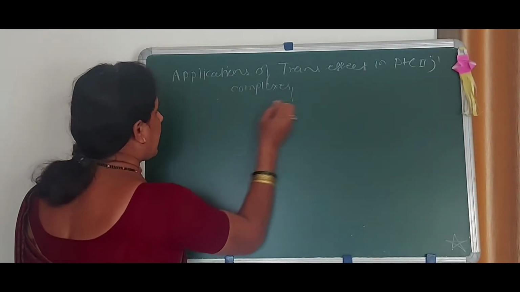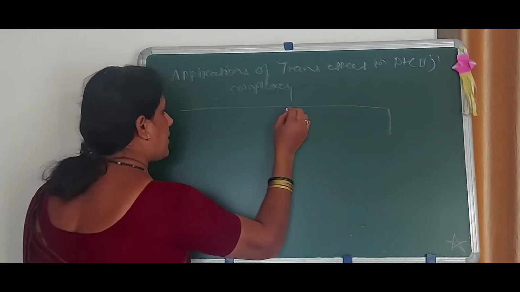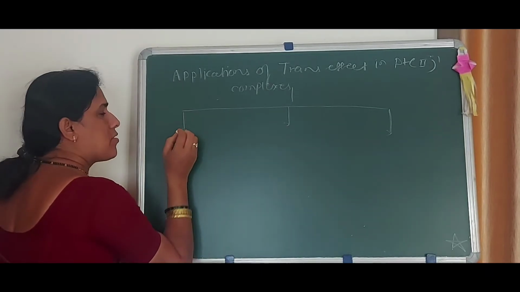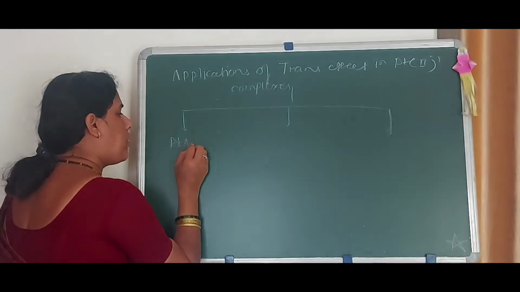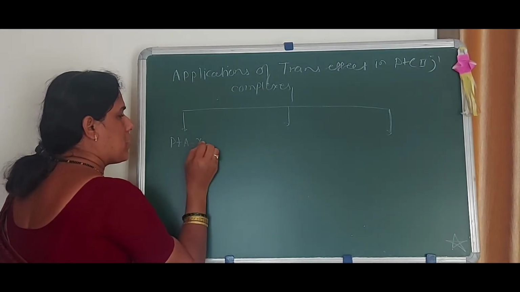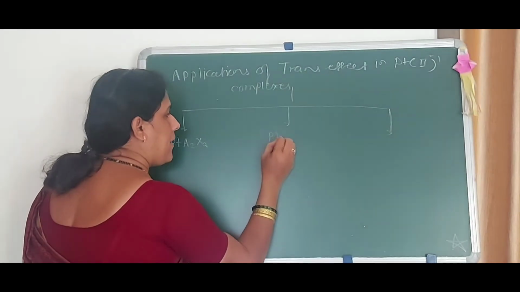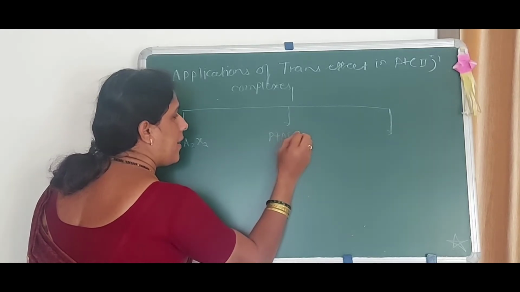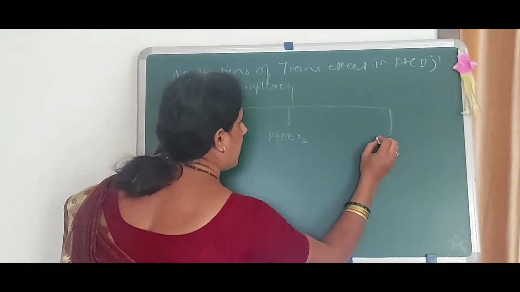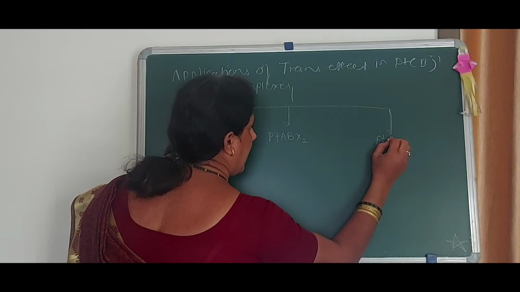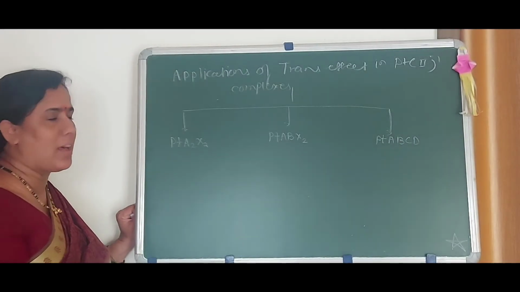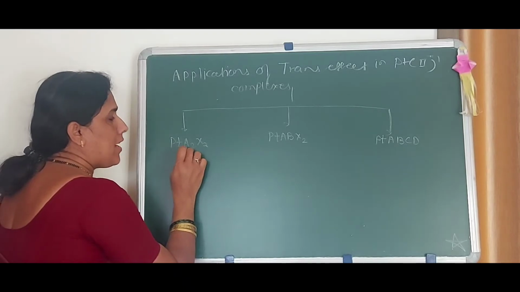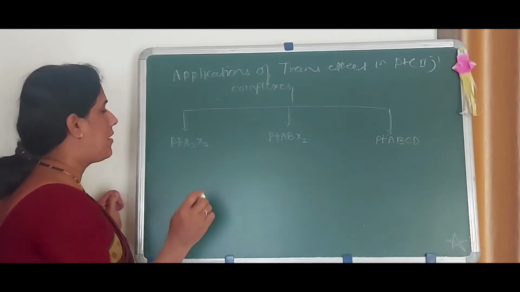First, it is divided into 3 categories. See here, what are the 3 categories of square planar complex of type? First, Pt A2 X2. Second type, platinum ABX2. And third, platinum ABCD. Now, what denotes A, B, C and D and X here?